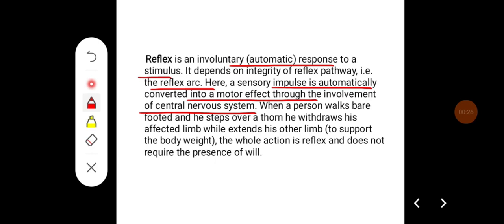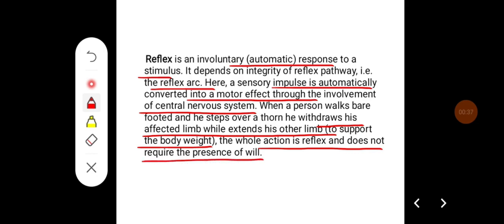When a person walks barefooted and steps over a thorn, he withdraws the affected limb while he extends the other limb to support the body weight. The whole action is reflex and does not require the presence of will.